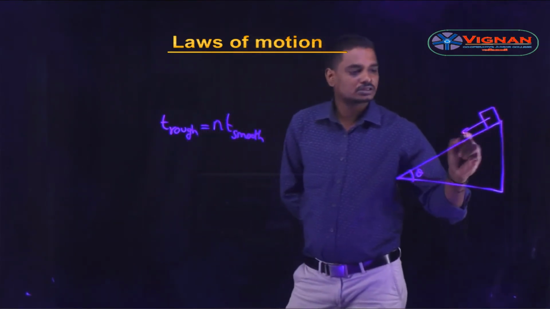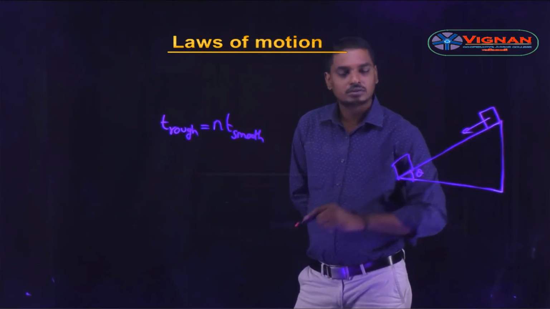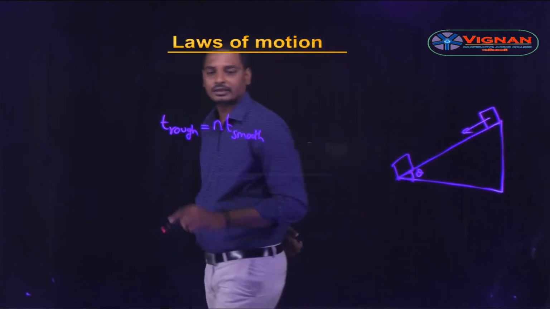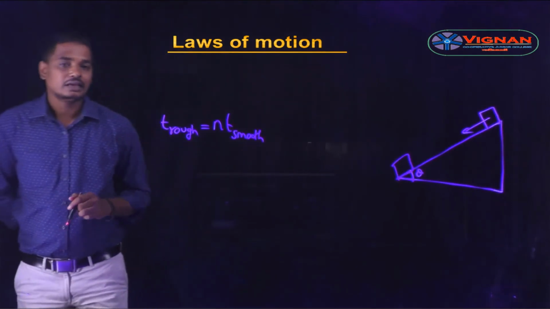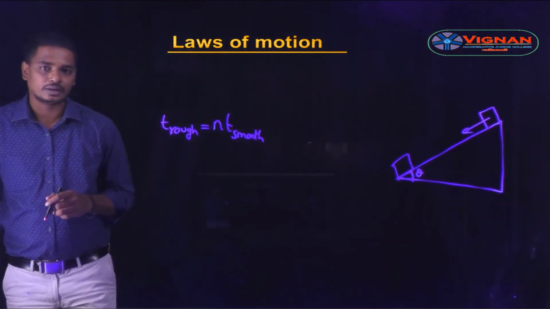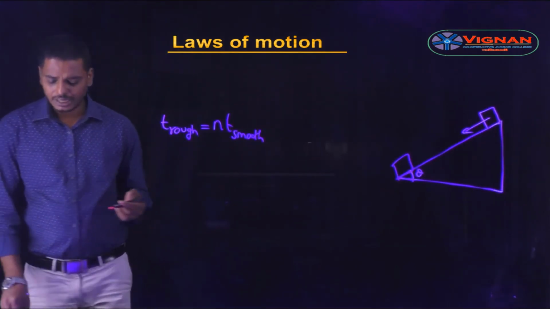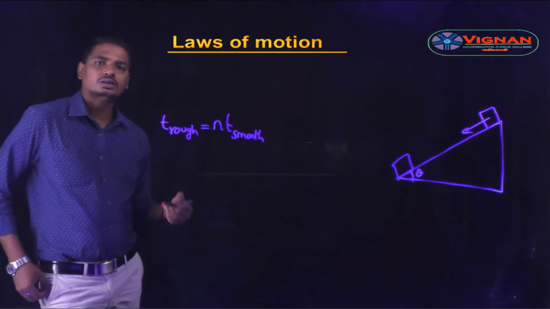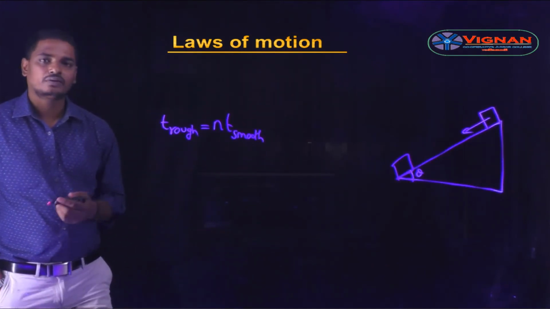So as the block slides down, the time taken in the rough inclined plane is n times the time taken in the smooth inclined plane. Then the question will be: calculate the coefficient of friction of the rough inclined plane.